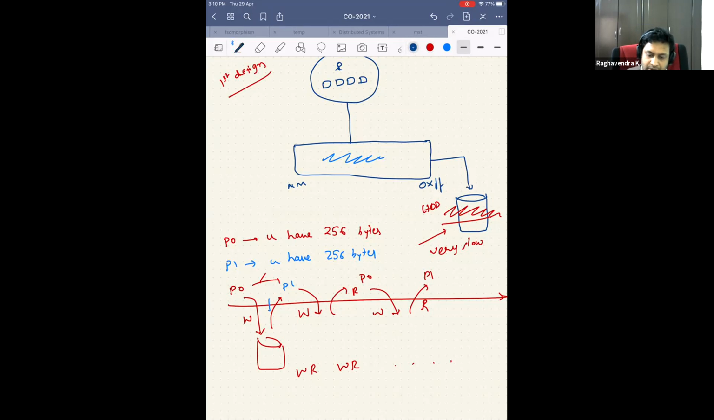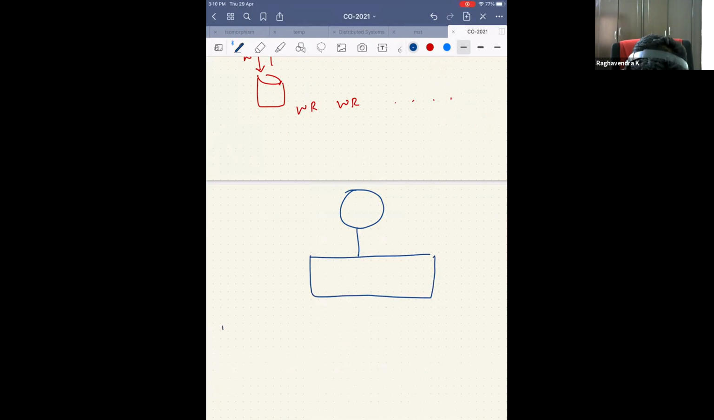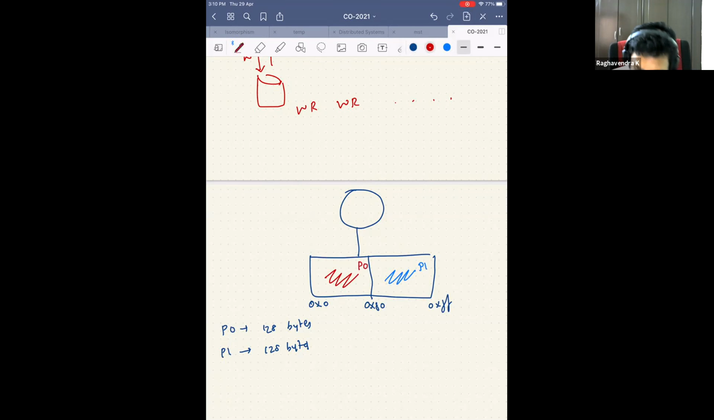Okay. So if there are no questions, we'll go to the second design. So we'll have the same CPU, but we say that process 0 has 128 bytes and process 1 has 128 bytes. So you are saying this is process 0 and this is process 1. Okay. So this is one design.